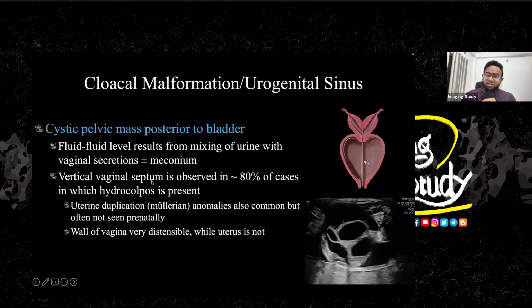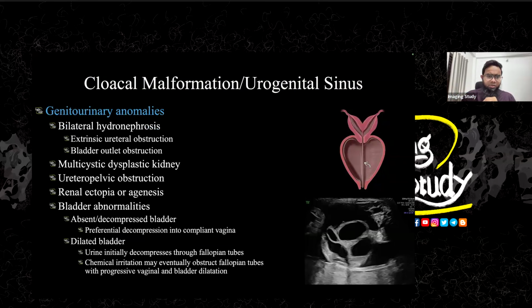So the vertical septum is almost seen in 80% of cases. And definitely you should search for the uterine abnormalities, which is usually not easily understandable prenatally.